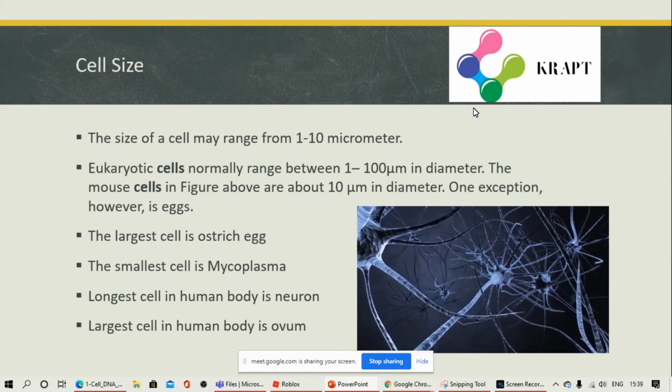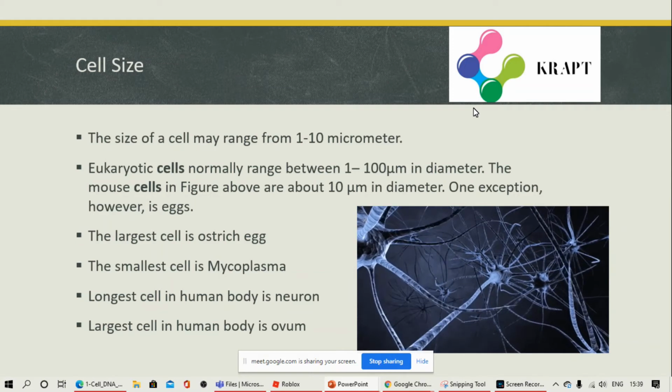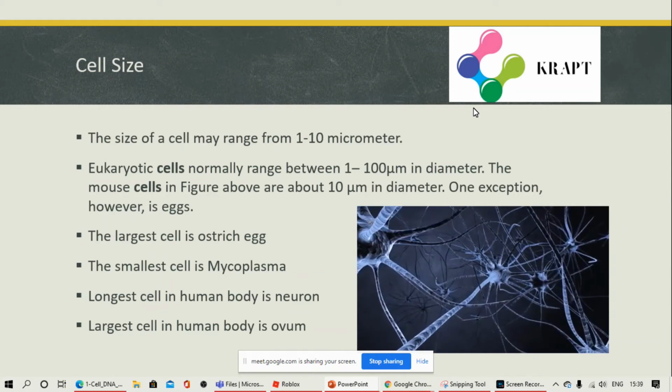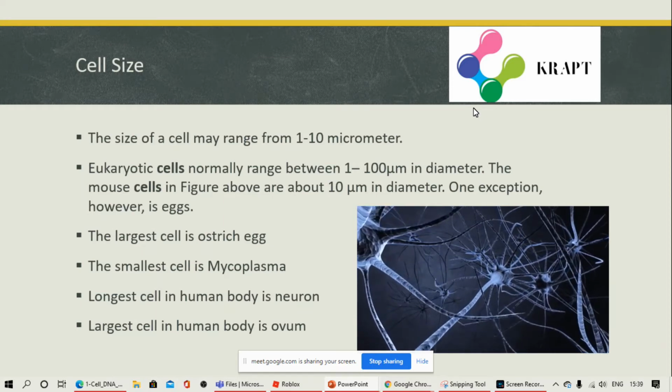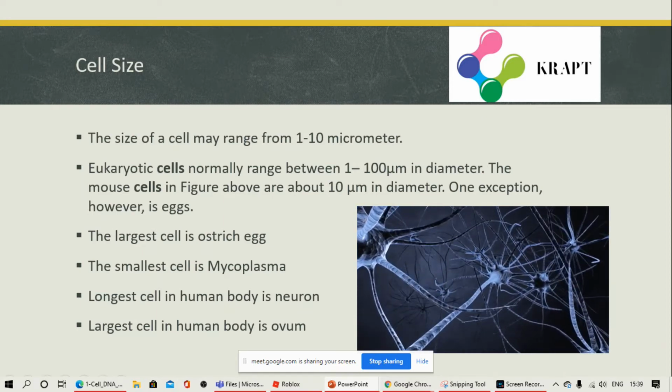Cell size. So a basic cell may range from 1 to 10 micrometer. Eukaryotic cells normally range between 1 to 100 micrometer. The symbol you can see here.